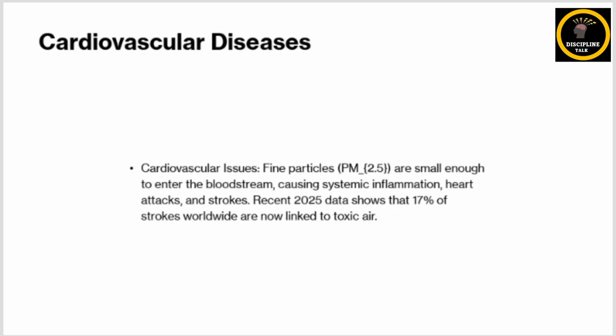Similarly, heart and blood diseases: the fine particles enter into the bloodstream, they also cause inflammation, and they also increase the risk of heart attacks and strokes, which leads to a large percentage of strokes worldwide, and this is also linked to air pollution.